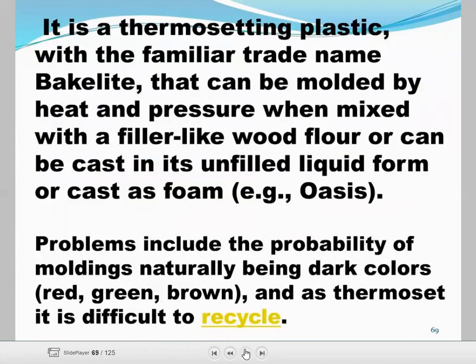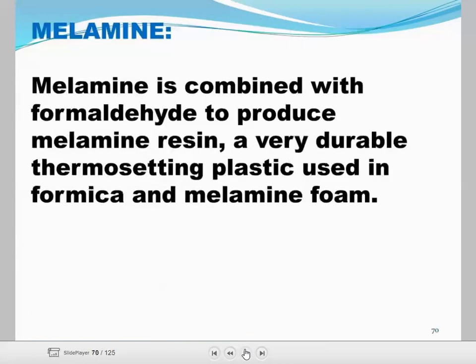Now, it is a thermosetting plastic with the familiar trade name Bakelite that can be molded by heat and pressure where mixed with a filler like wood flour, or can be cast in its unfilled liquid form, or cast as a foam. Problems include the probability of mold naturally being a dark color: red, green, brown.